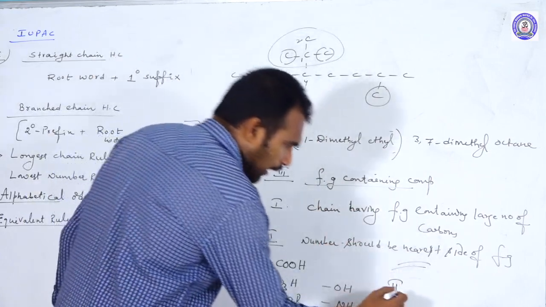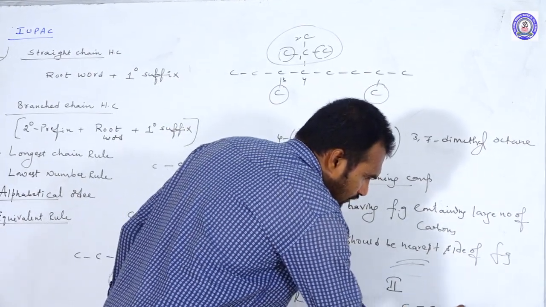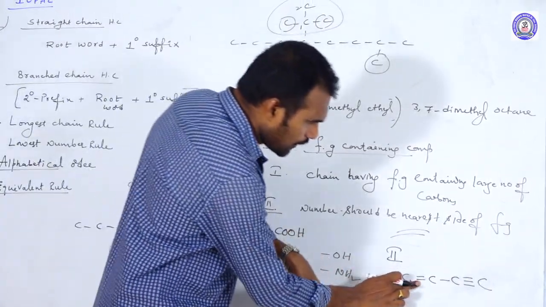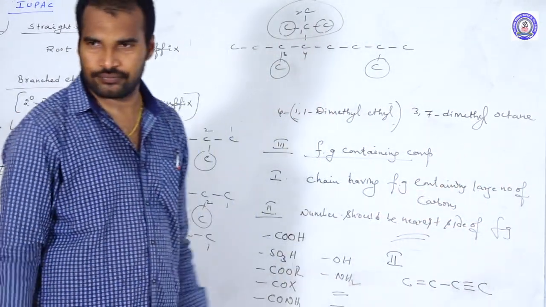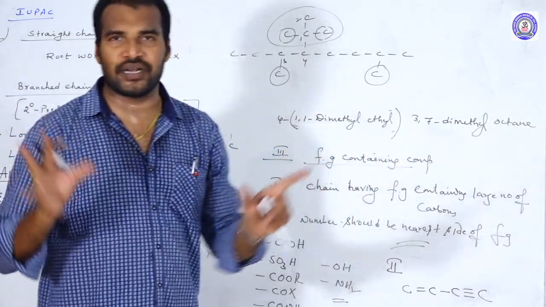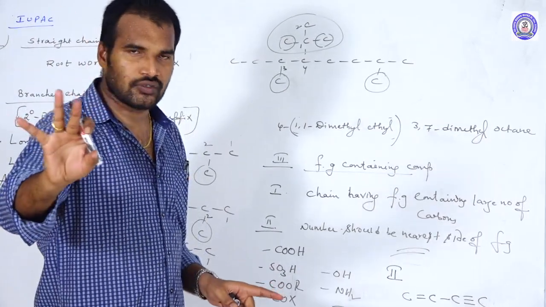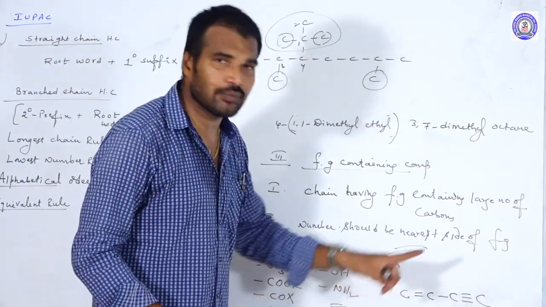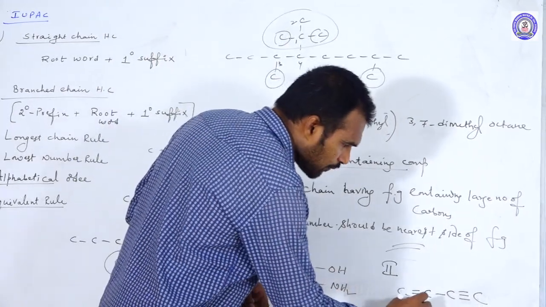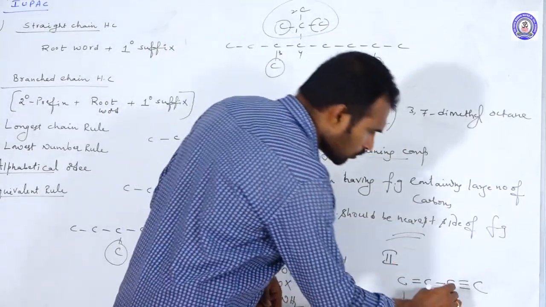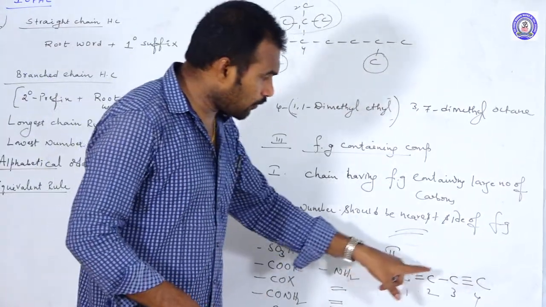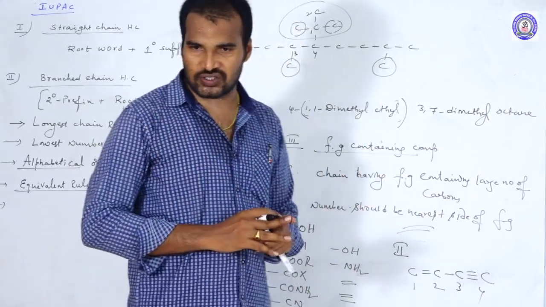For example, I am giving an example like this. In this case, the double bond and triple bond both are terminal. In case the double bond and triple bond both are terminal, no doubt you should start giving the numbering from the double bond onwards. Why? Because the double bond is the first priority. So you should start numbering from the double bond onwards: 1, 2, 3, 4. When the double bond and triple bond both are terminals.